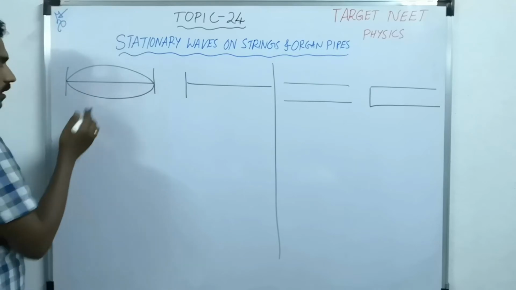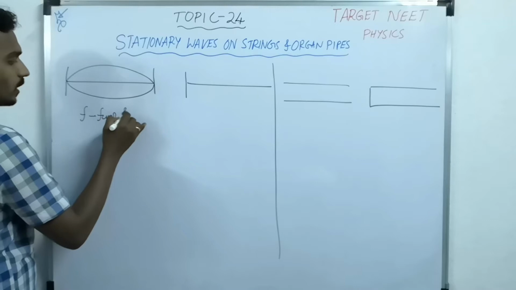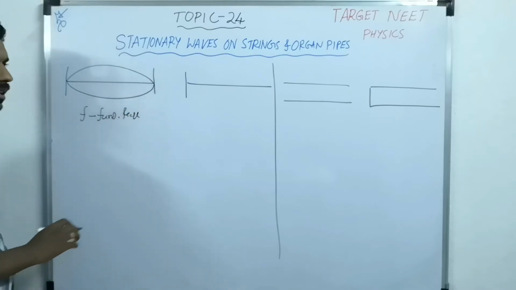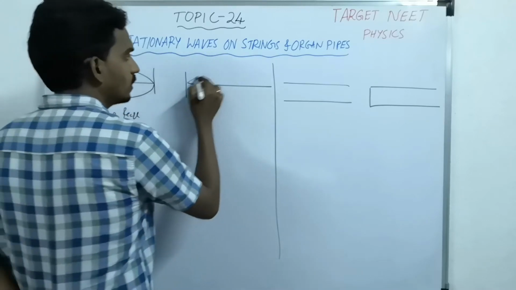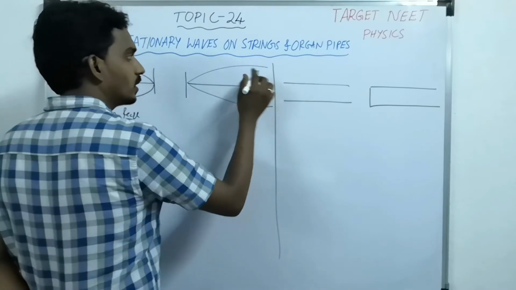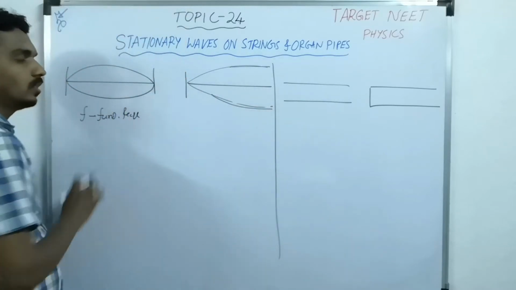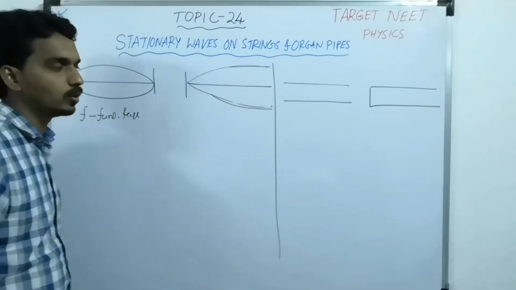So here the corresponding frequency we call the fundamental frequency. Similarly, if you consider here, the fundamental frequency corresponds to a half loop. Here one full loop, here one half loop.